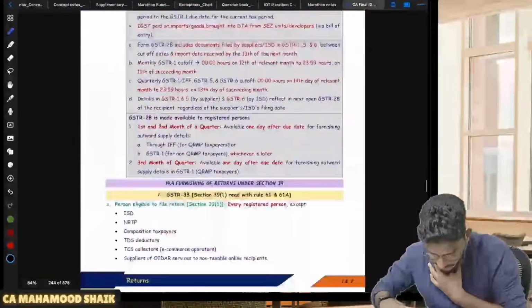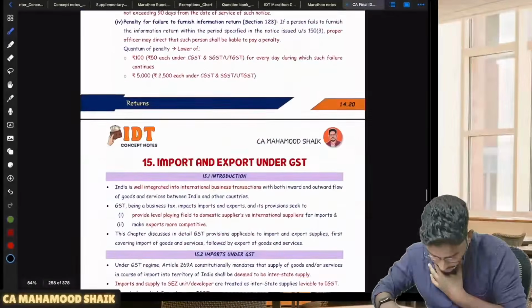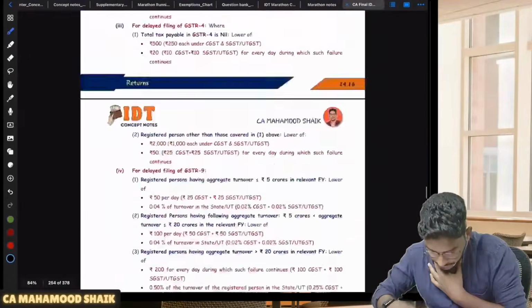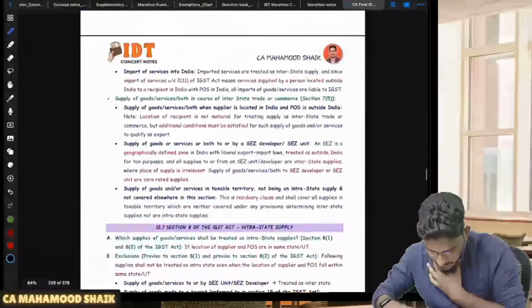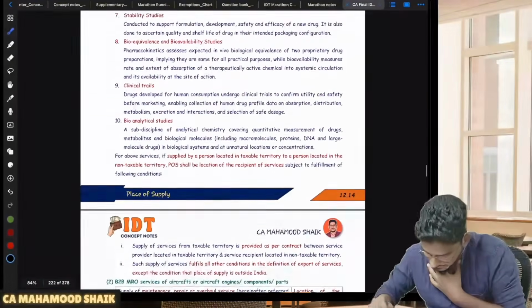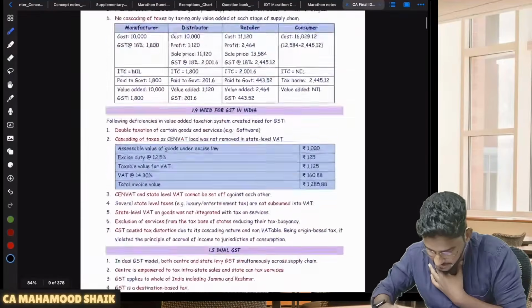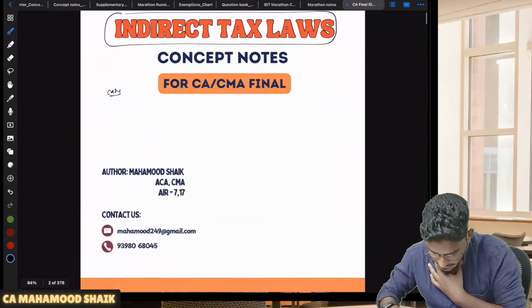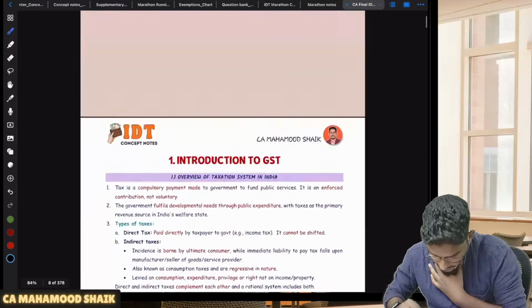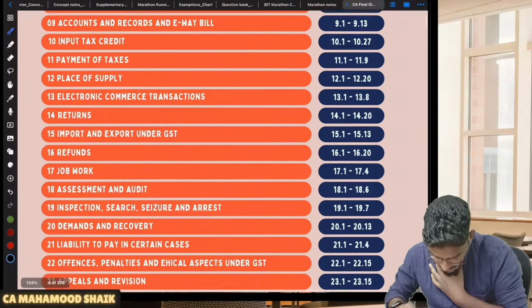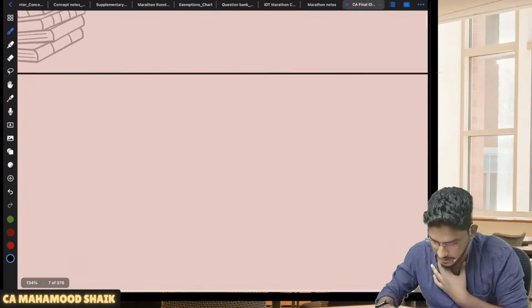Payment of taxes. Just give me 1 minute. So first we'll try to complete the TDS part, thereafter we'll try to do the TCS part. Chapter number, payment of taxes, 11th chapter.